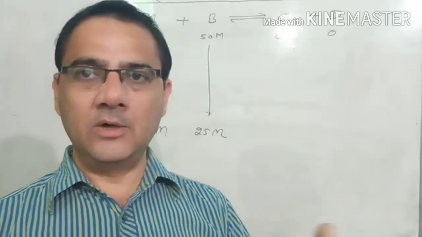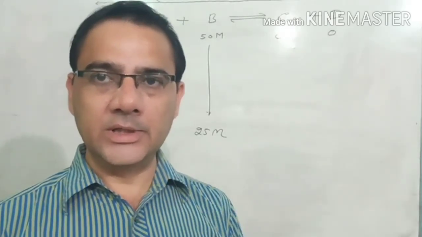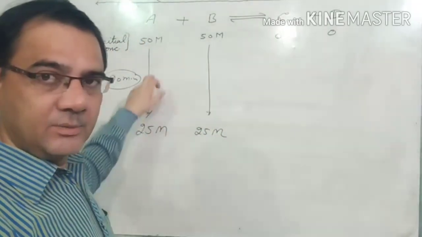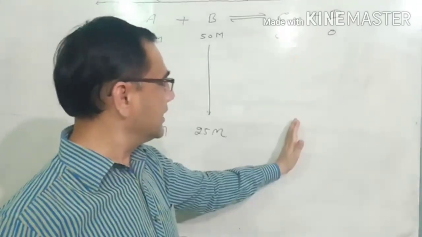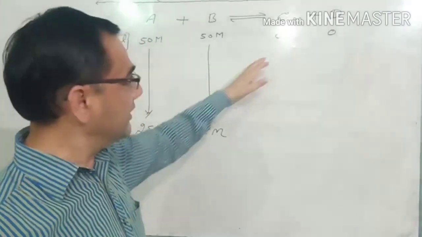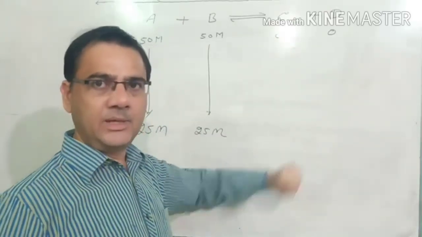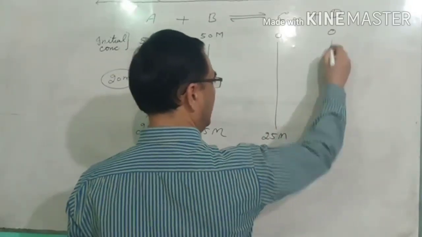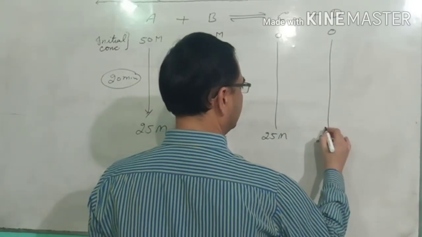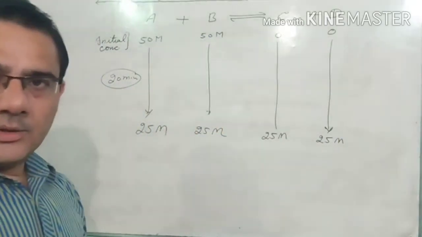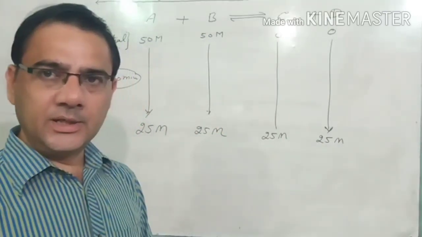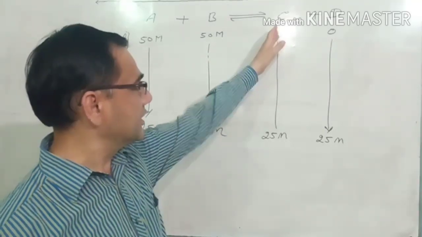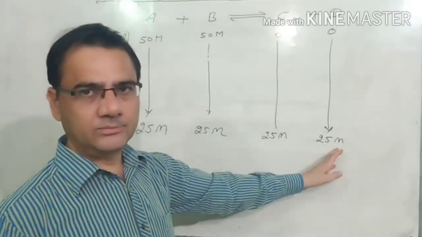Actually the products are always formed from the reacted part of the reactant. So for the reactant, this is initial, this is final, and the reacted part is 25. It means the products are formed from the reacted part of the reactant. If the initial concentration of the product is 0, then as an example, after 20 minutes suppose this has become 25 M and this also 25 M. So we assume a condition that just after 20 minutes the concentration of the reactants is 25 and 25, and the concentration of the products is 25 and 25.